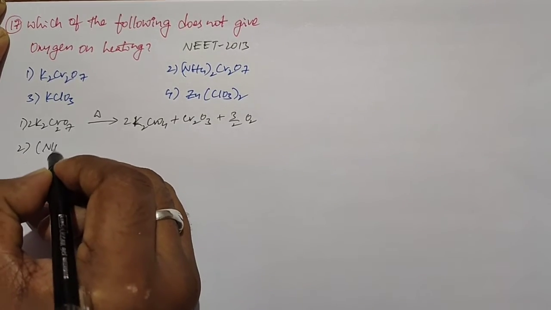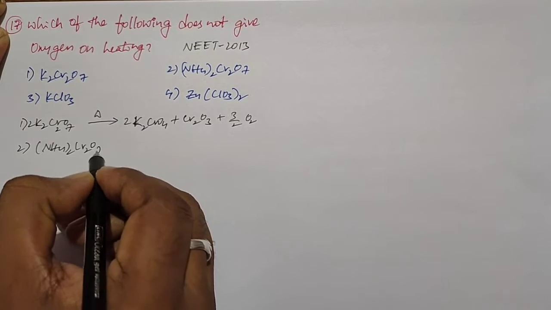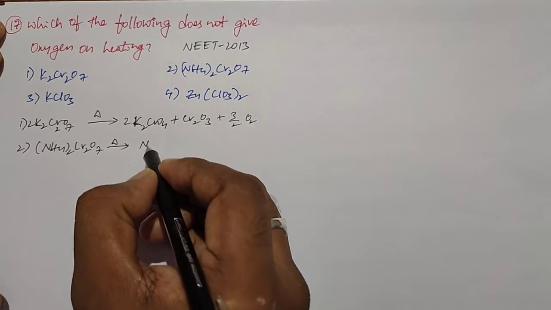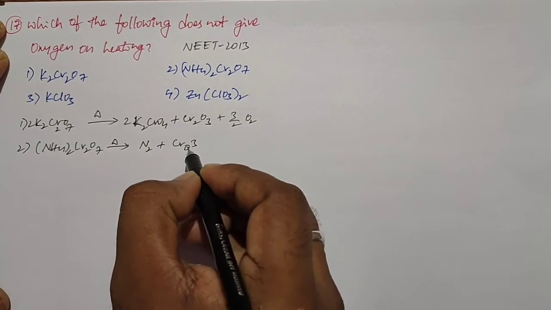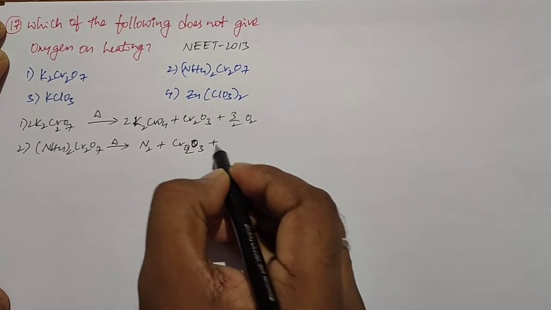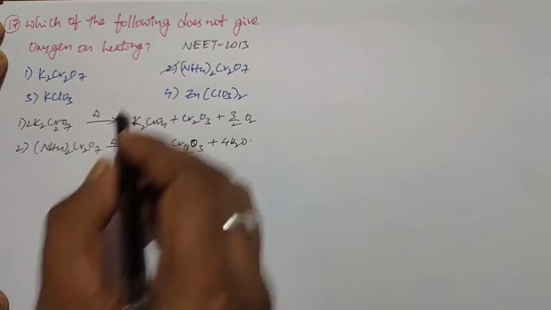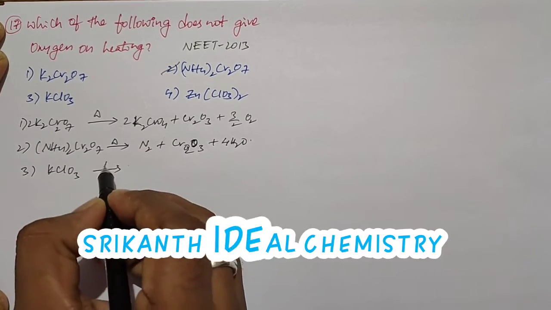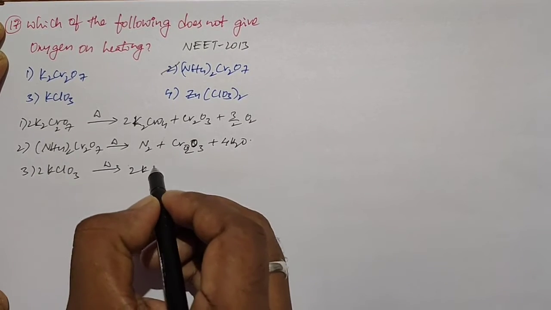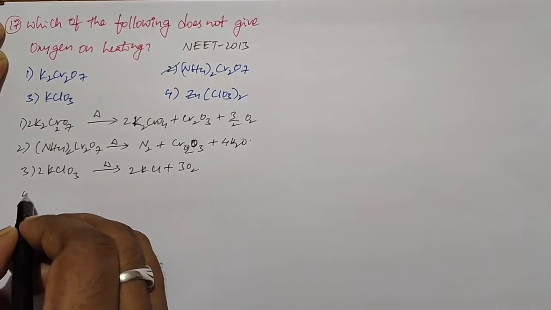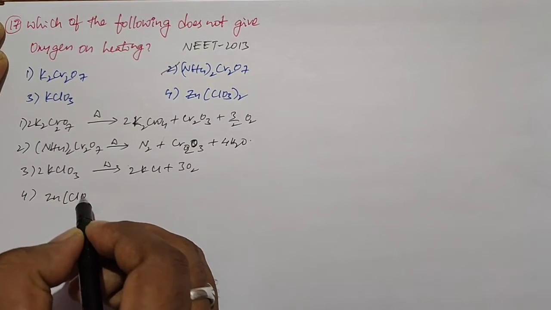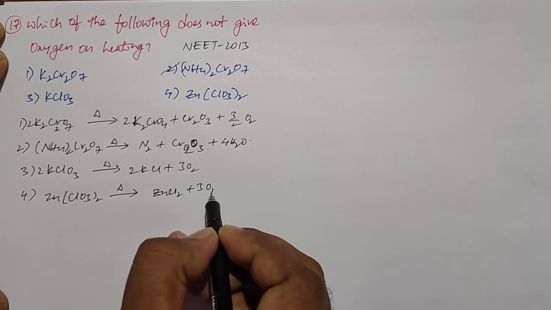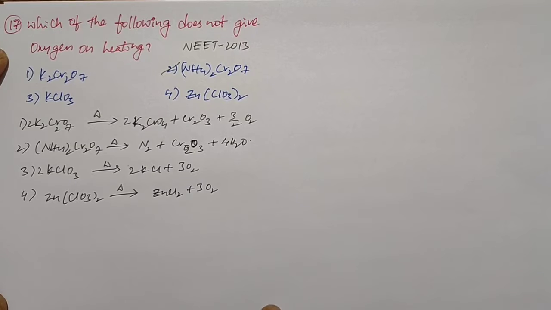When I go for the second option, ammonium dichromate, on strong heating it forms nitrogen and chromium oxide and liberates water. So the second option is the right option. We will check the remaining also. KClO3, on strong heating, forms potassium chloride and oxygen. And the fourth one, Zn(ClO3)2, on strong heating forms zinc chloride and liberates oxygen. So the second option is the right option, because it cannot liberate oxygen.